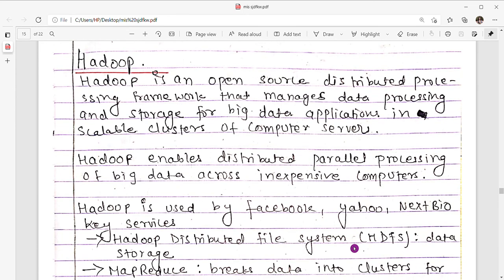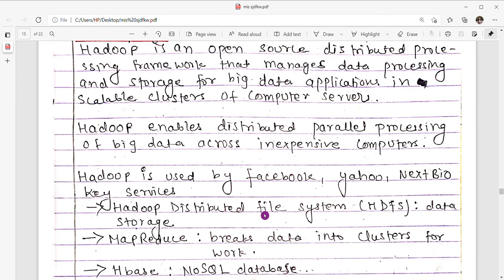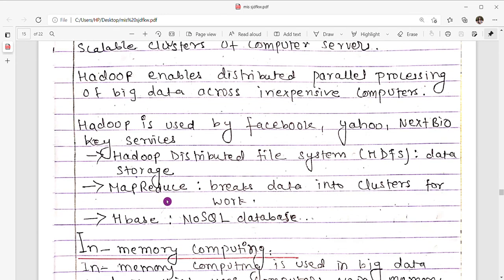Hadoop is used by Facebook, Yahoo, and NextBio. Key services are the Hadoop Distributed File System, HDFS, for data storage, MapReduce, which breaks data into clusters for work, and the next one is HBase, which is a NoSQL database.